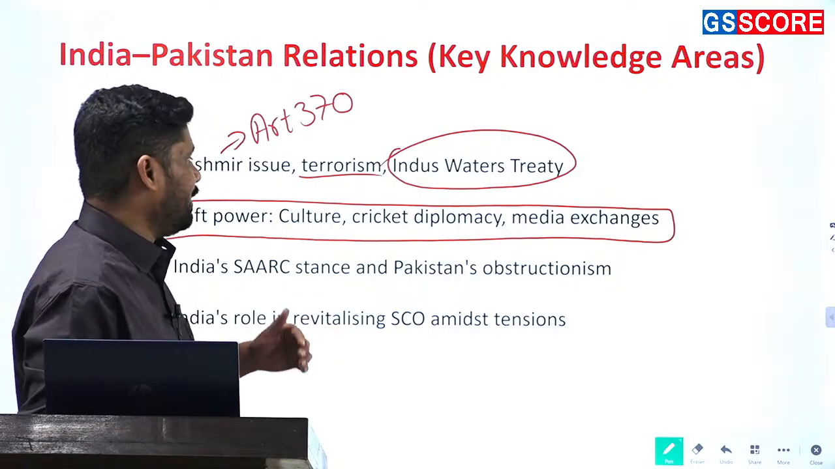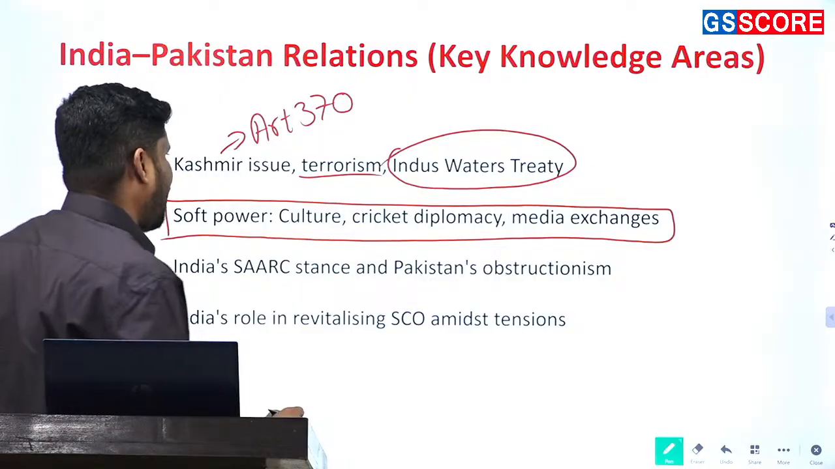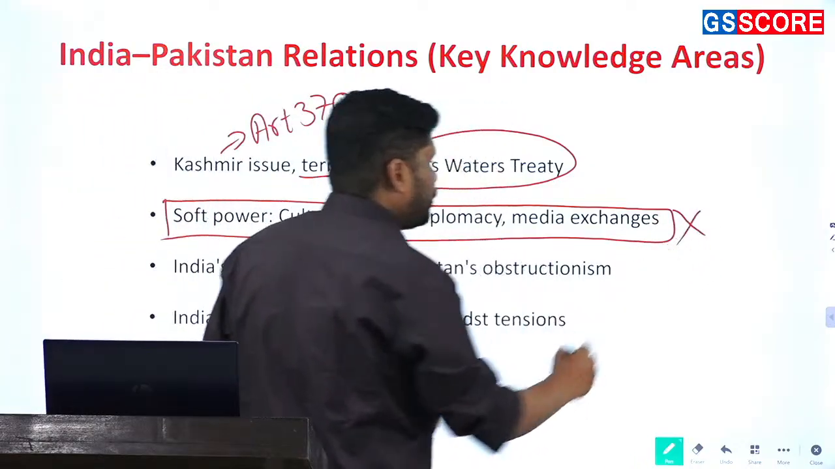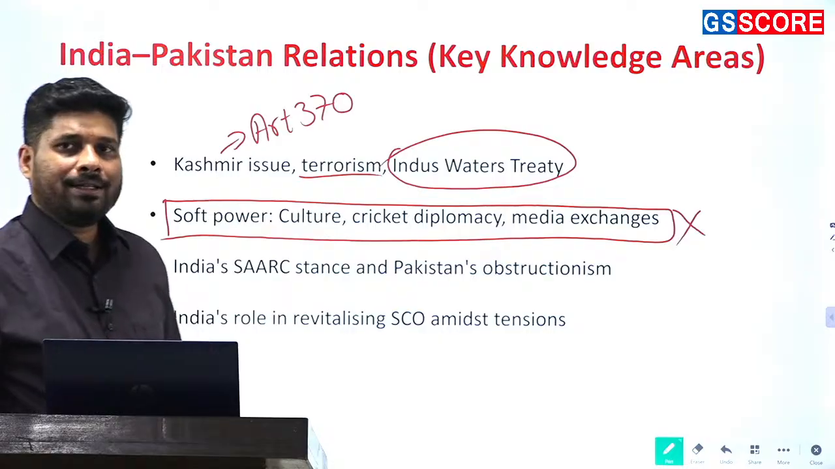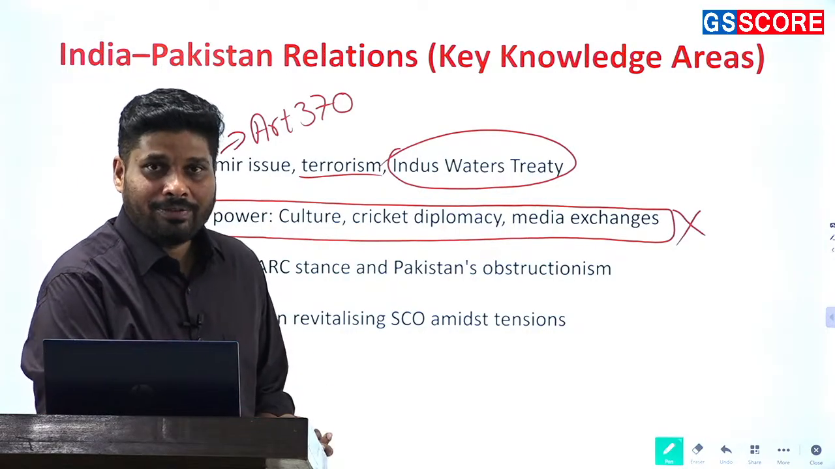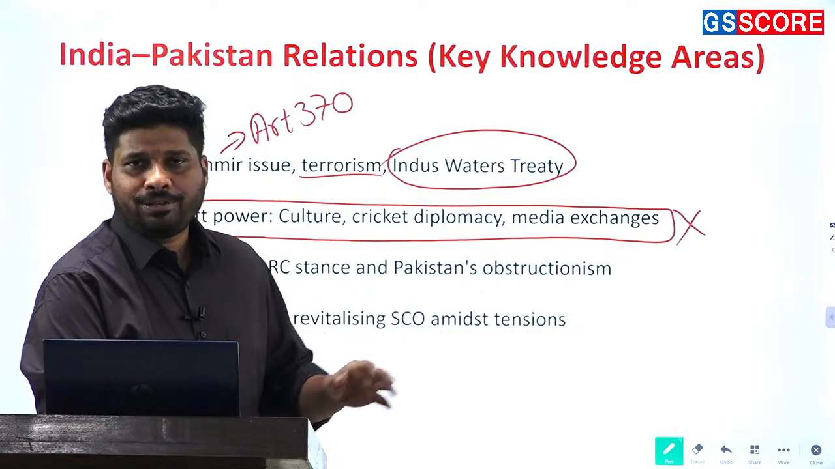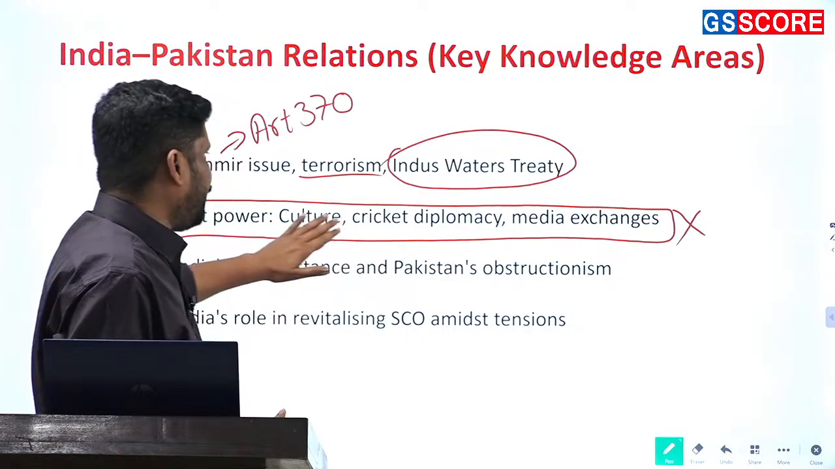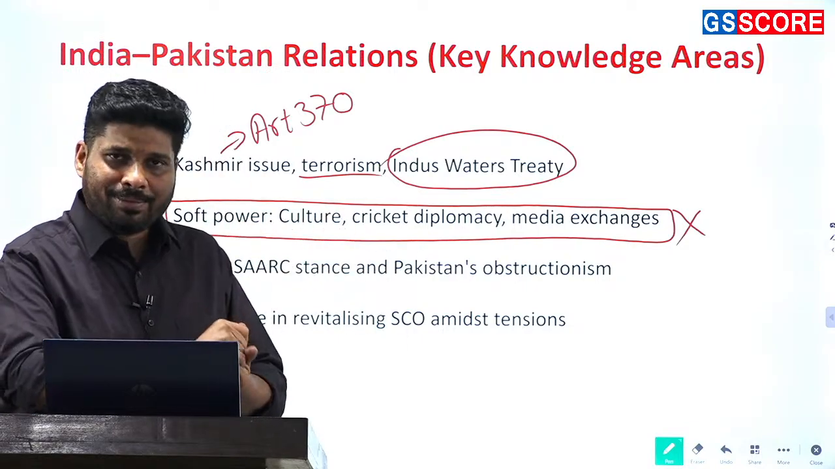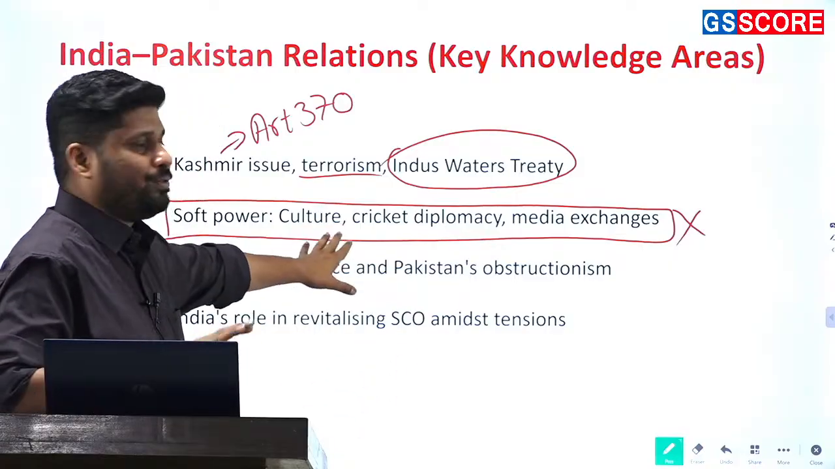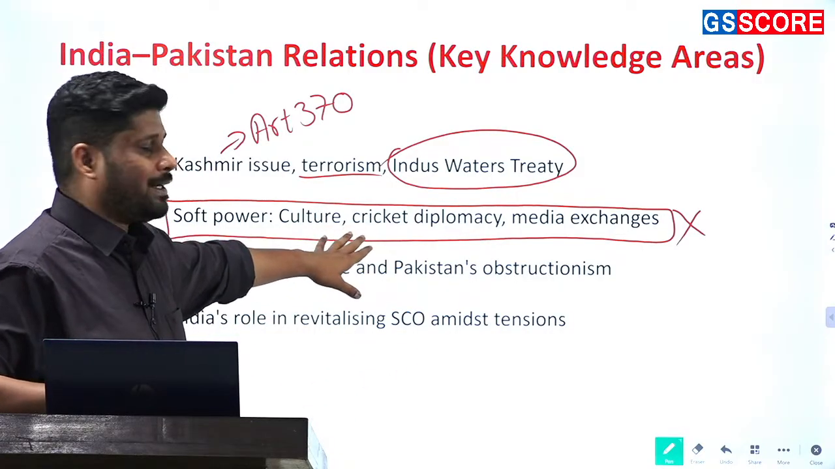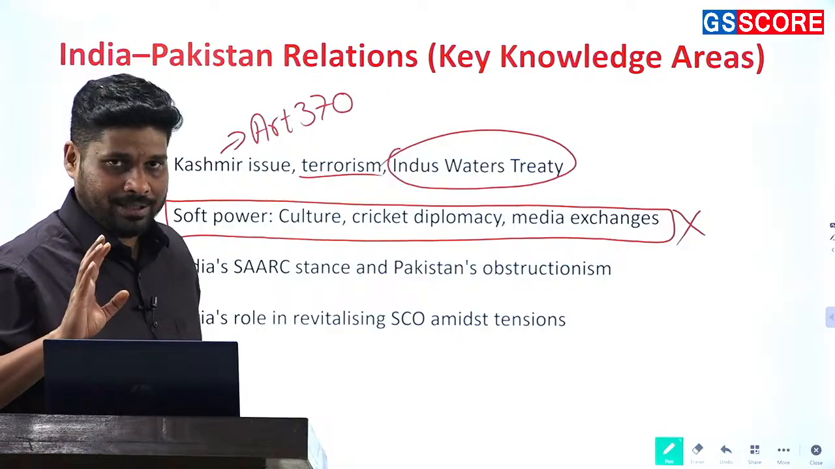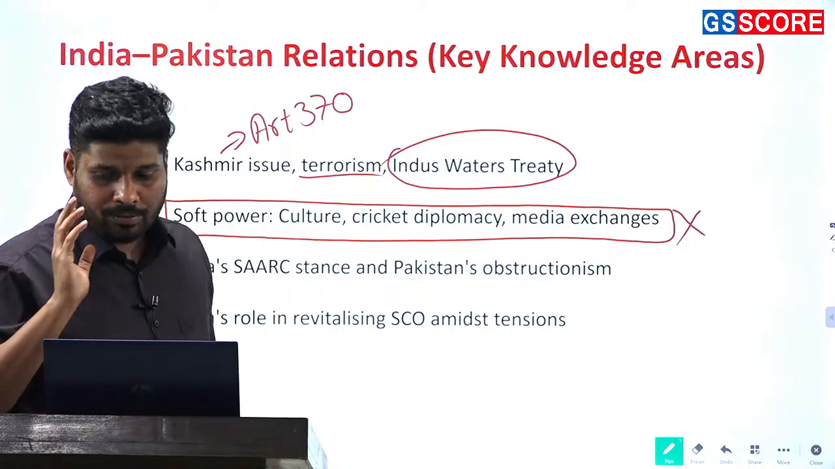This particular part, UPSC had been in a way interested in soft power, that is cultural exchange, cricket diplomacy, media exchange. But this year, I do not think that UPSC will ask questions on it. Why? Because current affairs is not oriented in that direction. Yes, what you can do is, when it comes to relations between India and Pakistan, if you have to give a way forward, then you can use cultural diplomacy, cricket diplomacy. Depends upon the nature of the question, of course.